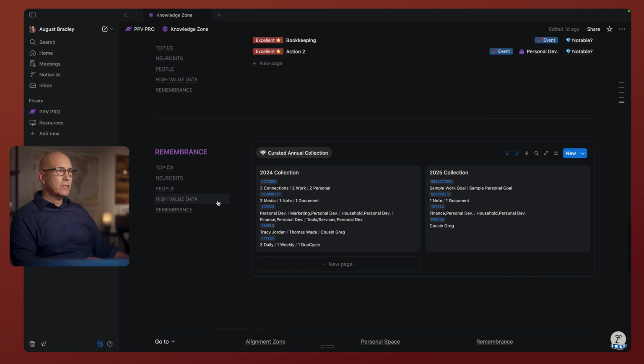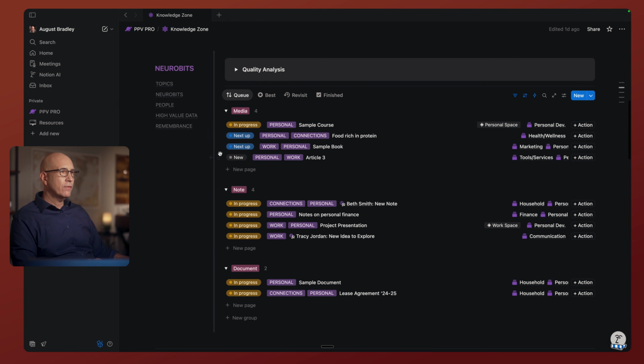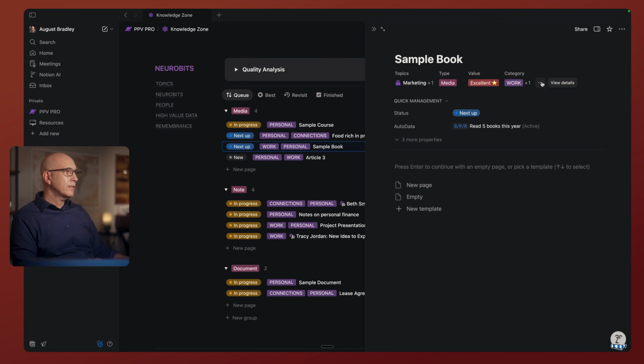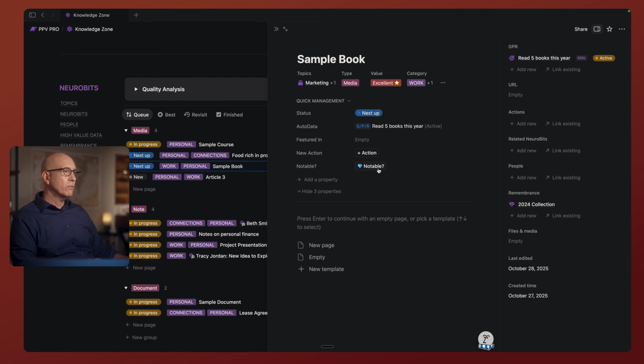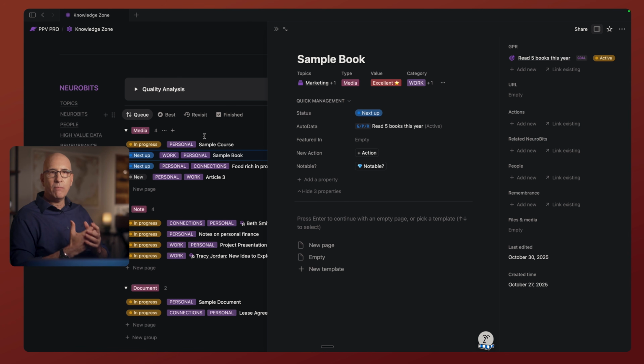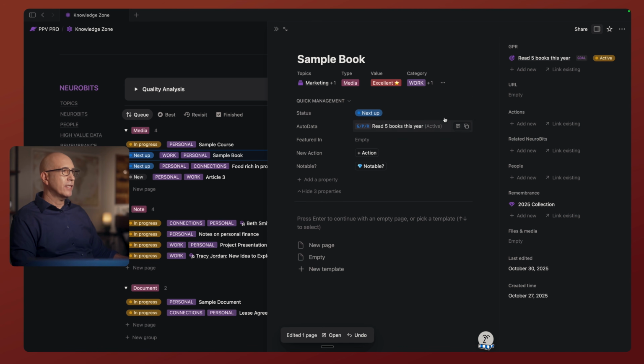Now, one of the beautiful parts of the new version of the system is this remembrance across so many aspects of the system. Let's say we're in this Neurobit here. We have a notable button. This is in projects, goals, across the system, in all aspects of the system. You have the ability to tag something as notable. So if you have a Neurobit that you want to reflect on and remember, it was a notable part of your life, it's an important thing that you want to revisit, you will hit the notable button and you'll see the remembrance property over here. It will add to that. So you hit notable here, and over on the right, it pops up in the 2025 collection.